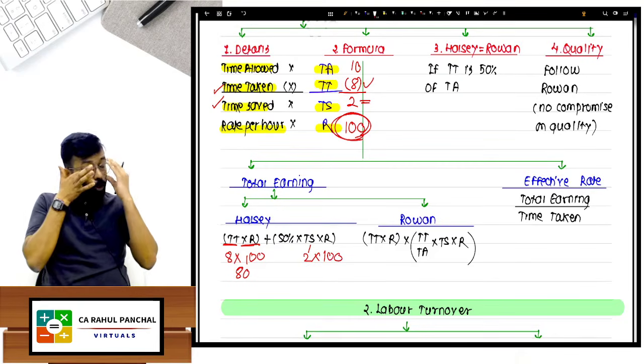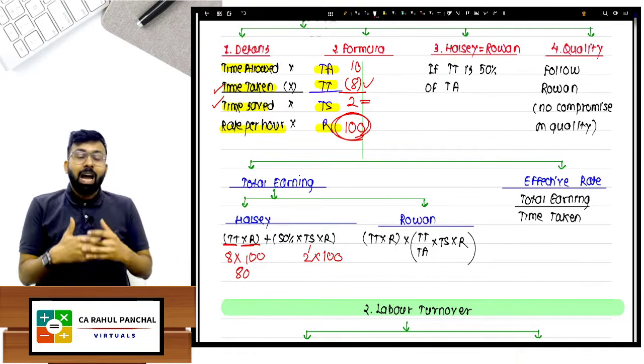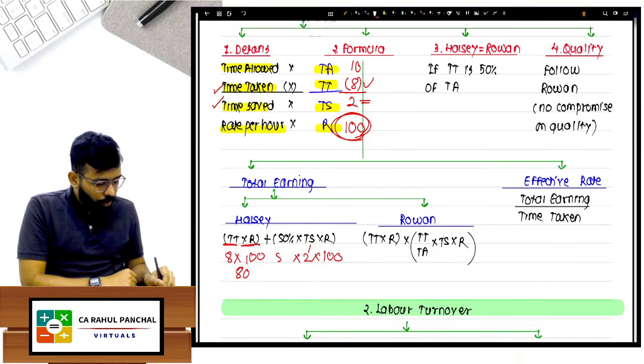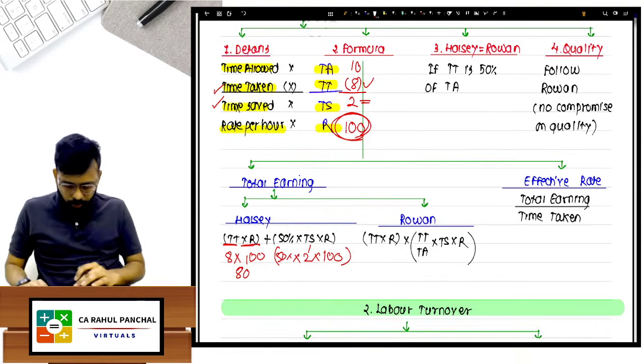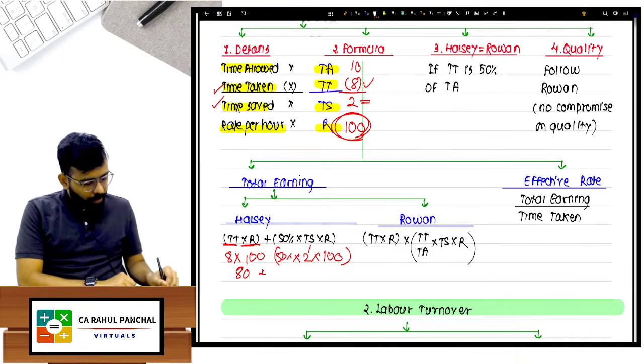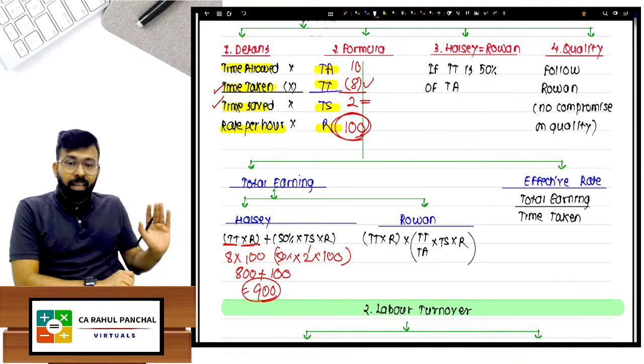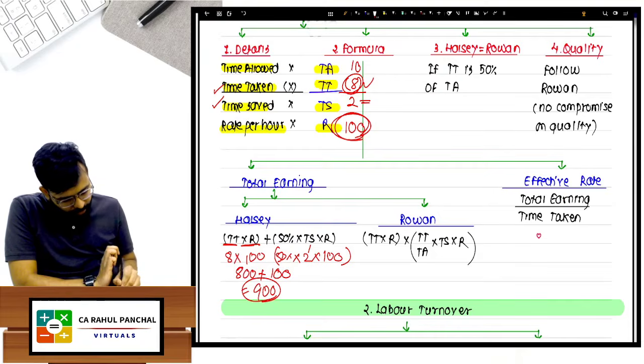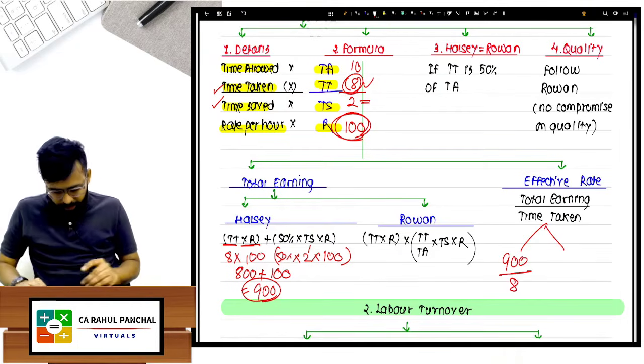It means 200 rupees are saved, which is TS into R. I have to share it. Halsey says half the benefit will be shared, so 50% of the benefit. 50% of 200 becomes 100. So 800 plus 100, that is 900 rupees. And he is earning this 900 rupees by working for 8 hours.